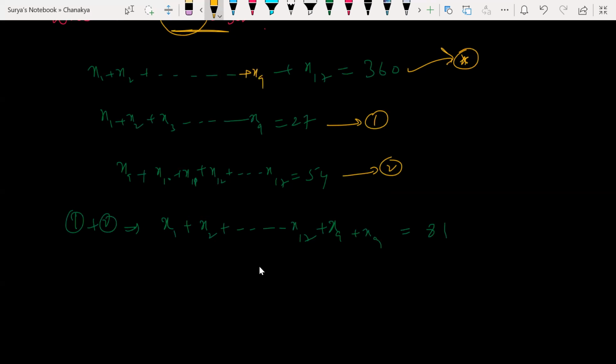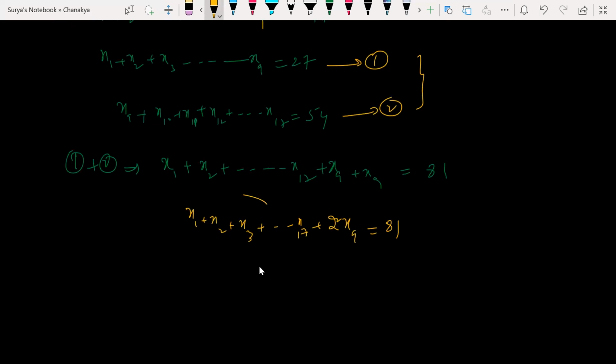You understand? No, sir, I'm talking about the first equation 1 and 2. If we add equation 1 and 2, I'm getting this: x1 plus x2 plus x3 till x17, here 2 times of x9. That's what I'm saying, sir. 2 times of x9 is equal to 81. And now you take the summation of this. What is the answer of that?